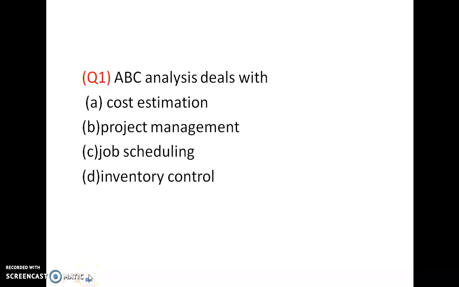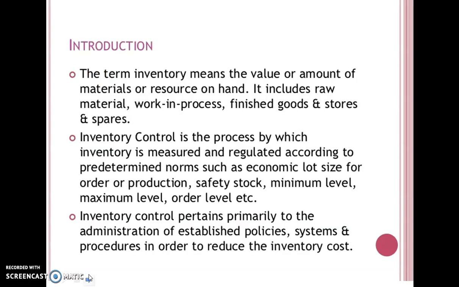Question number 1. ABC analysis deals with options: A. Cost estimation, B. Project management, C. Job scheduling, D. Inventory control. So ABC analysis deals with inventory control. It is not cost estimation or project management or job scheduling. So the answer is D, inventory control.